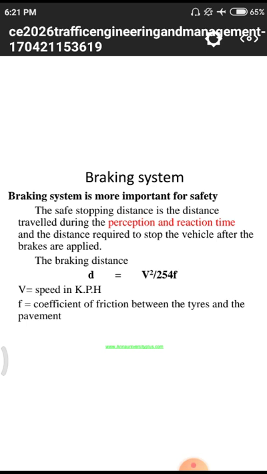After that we have the friction factor. Different tires have different frictions, and the coefficient of friction is also important in the braking system. The braking distance is directly proportional to the velocity of the vehicle and inversely proportional to the friction.